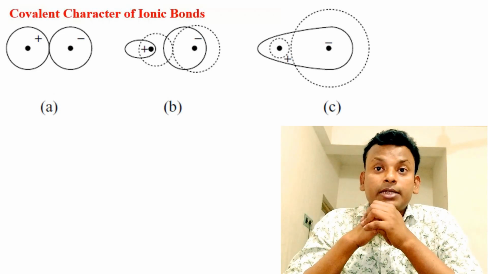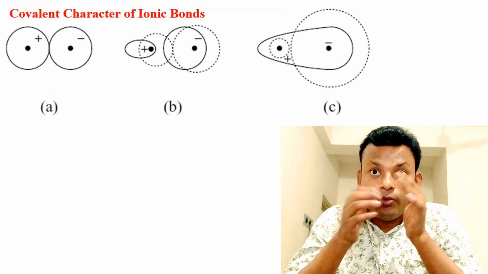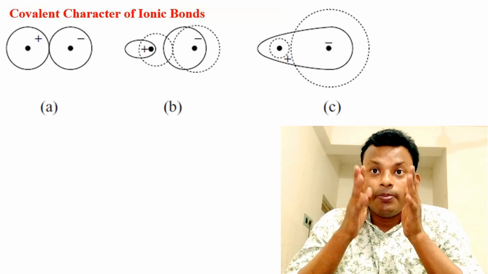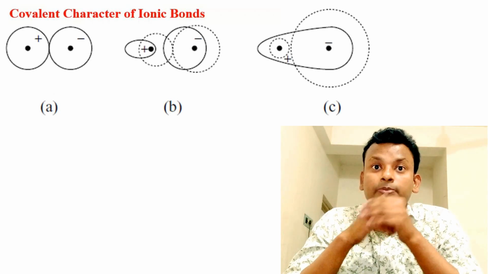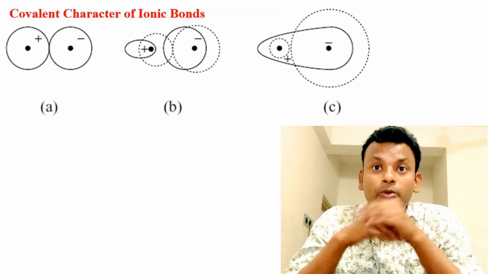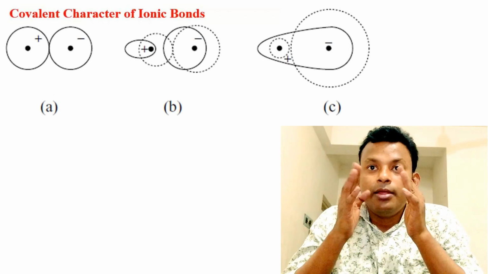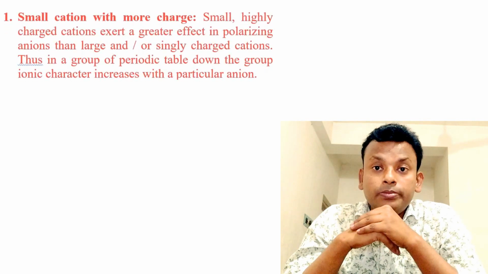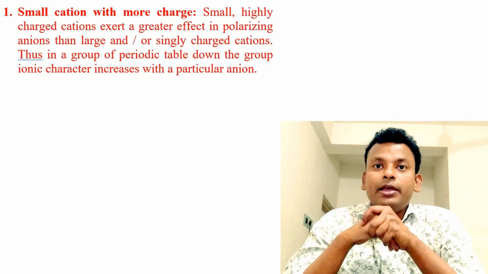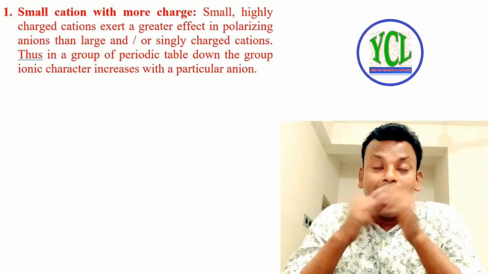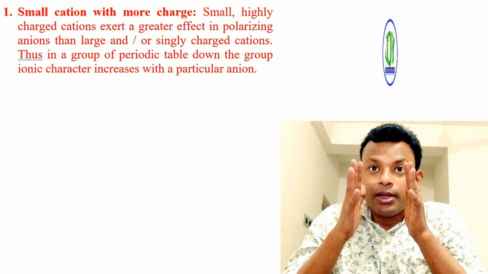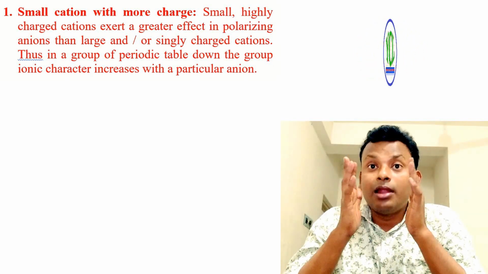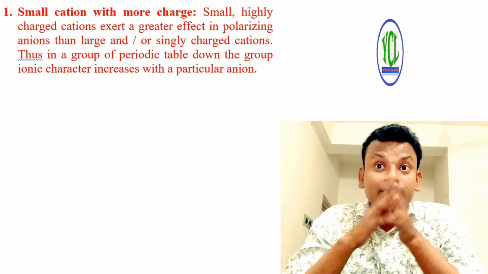Polarization effect: structure A, idealized ion pair with no polarization. Structure B, mutual polarization pair, and structure C, polarization sufficient to form a covalent bond, and the dashed line represents the hypothetical unpolarized ion. Fajan's rule, first point: small cation with more charge. A small highly charged cation exerts a greater effect in polarizing an anion than a large and or singly charged cation.